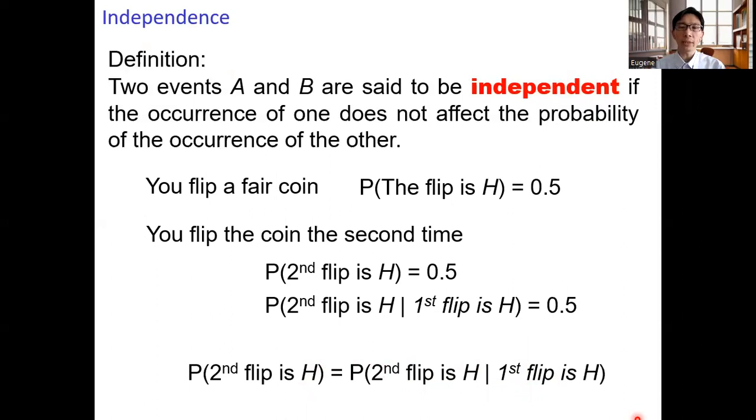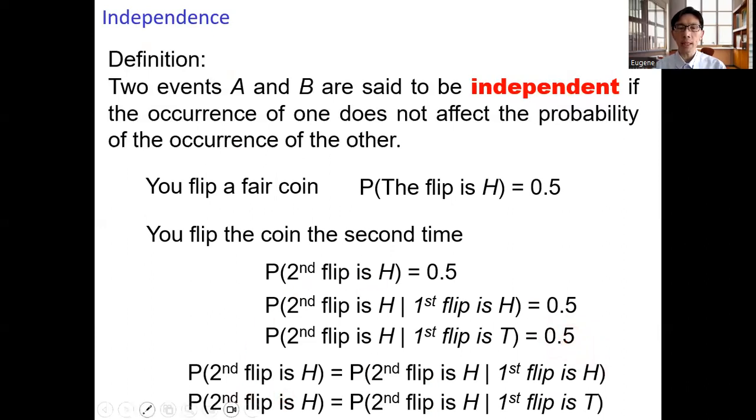Or we are given that the first flip was a tail. What is the probability that the second flip is a head? And the probability should remain at 0.5. So here we have the probability that the second flip is a head equals the probability that the second flip is a head, given that the first flip was a tail. So whether the first flip was a tail or not, the probability that the second flip is a head does not change. So we say that the event, the first flip is a tail, and the event, the second flip is a head, are independent events.